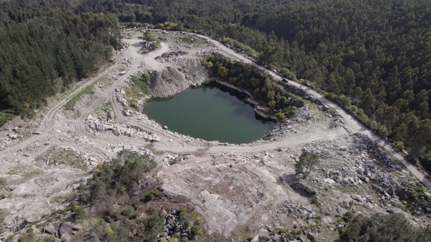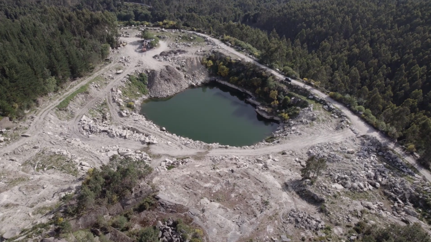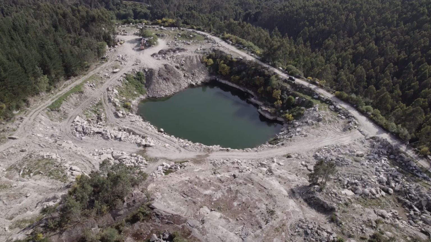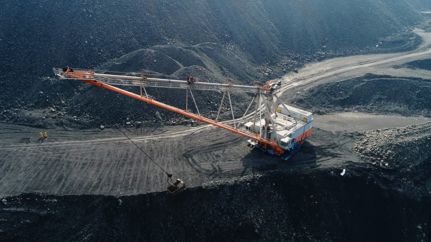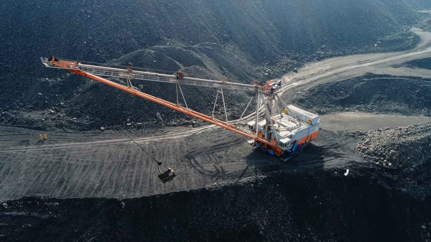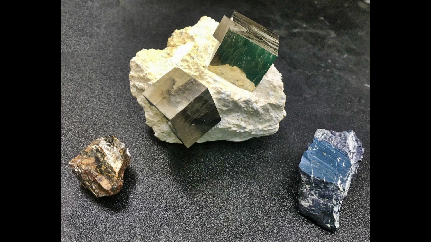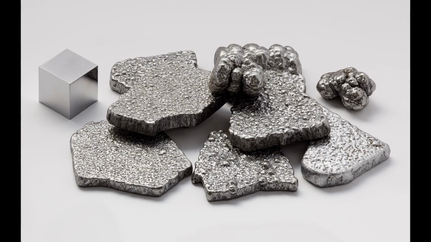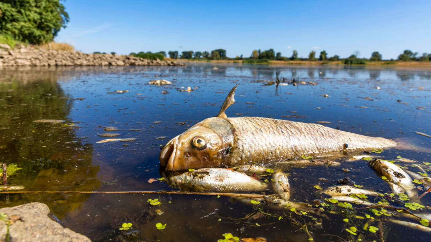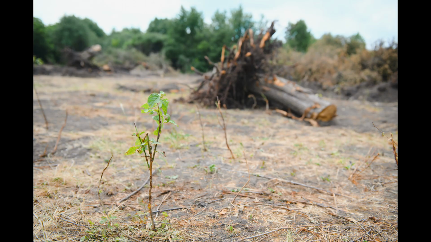Acid mine drainage, or AMD, poses major environmental devastation both locally in Pennsylvania and worldwide. Here, billions of gallons of untreated water impact over 5,500 miles of waterways. AMD pollution occurs when mining operations expose sulfide minerals to air and water, causing a chemical reaction that produces sulfuric acid. Sulfuric acid dissolves toxic metals like iron, aluminum, and manganese into nearby water sources, which can kill aquatic life, degrade soil, and damage vegetation.